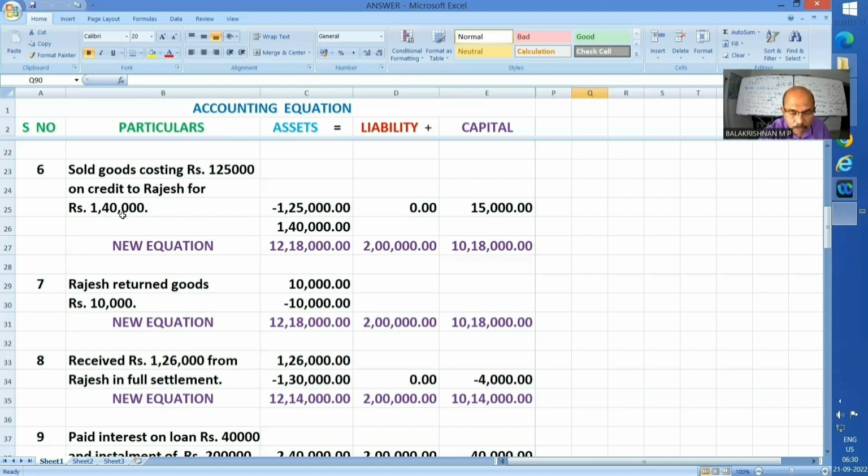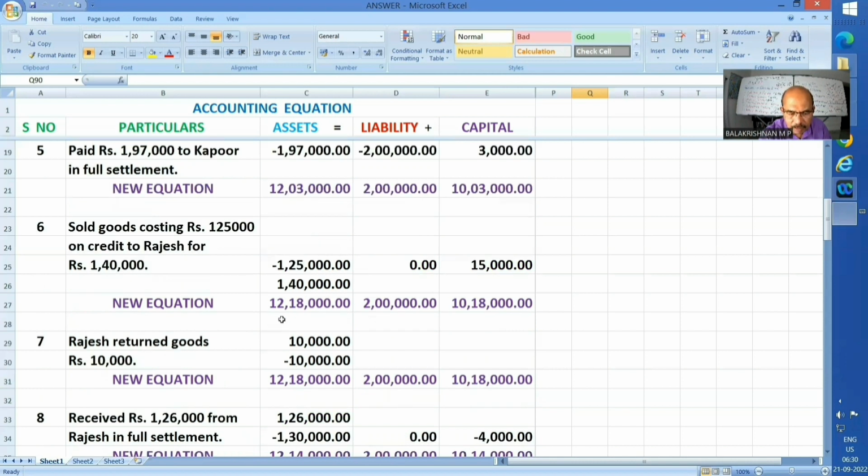I have sold it for 1,40,000. So sundry debtors surfaced for 1,40,000. So total asset has become now 12,18,000. Right? And we know there is a profit, 1,40,000 minus 1,25,000, 15,000. Profit increases the capital. So capital has become 10,18,000.